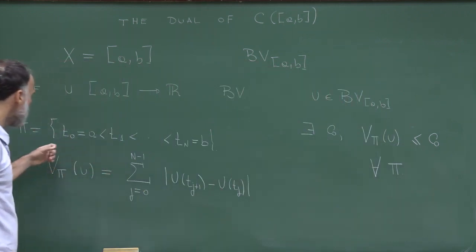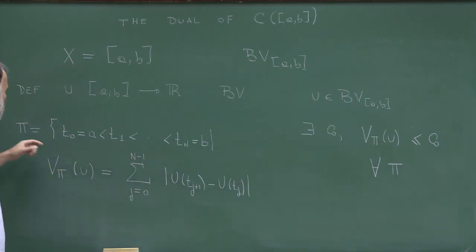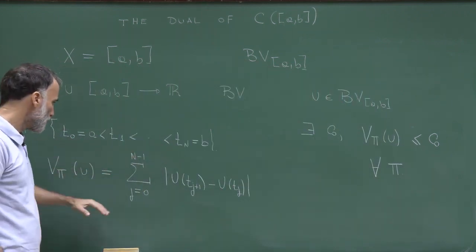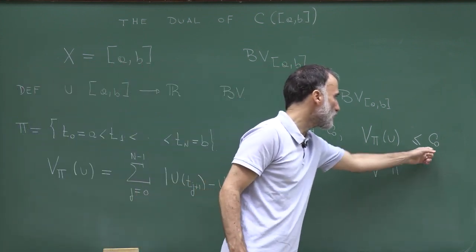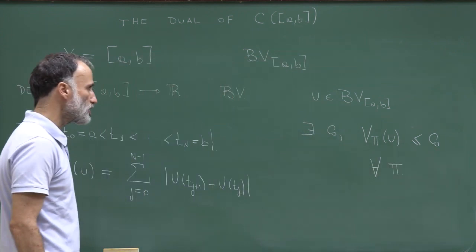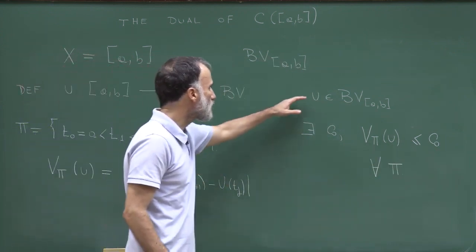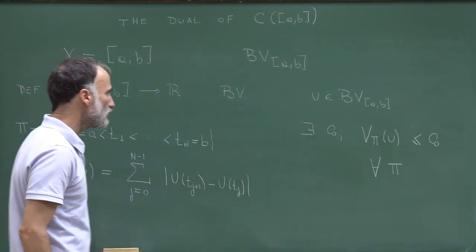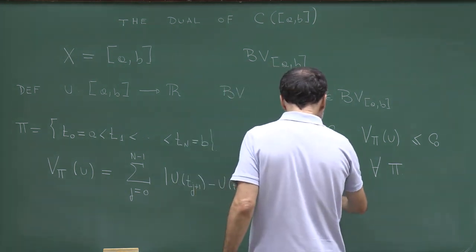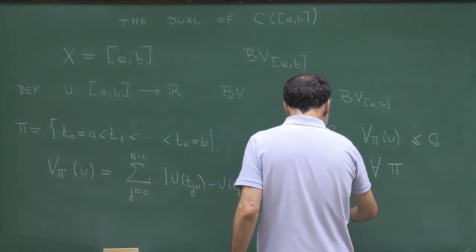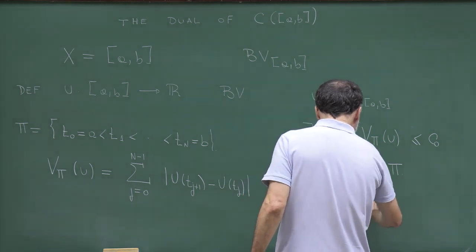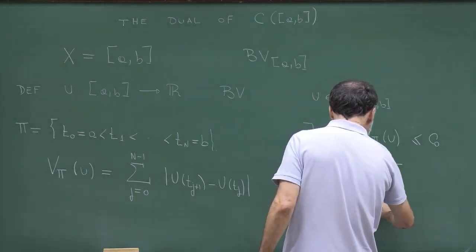So you take any n, any partition of your interval [a,b], you compute the variation of u along this partition, and this is bounded by a fixed constant C_0. So this is the space of bounded variation functions, and I will call the supremum over pi of V_pi of u